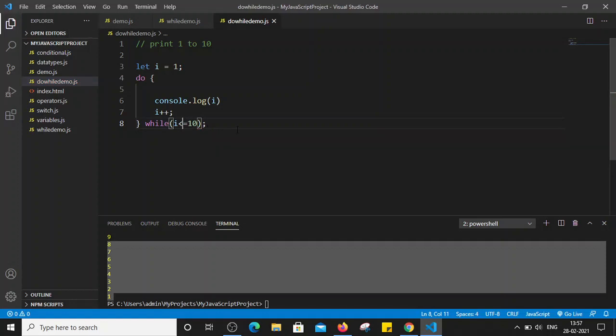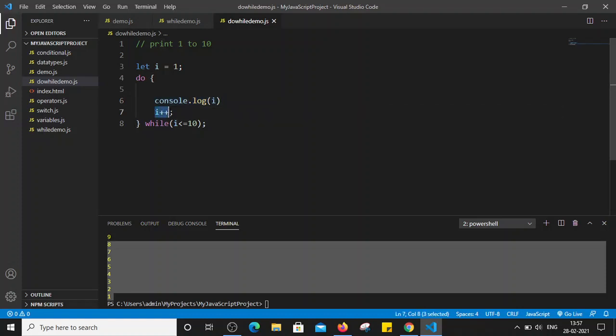I is less than equal to 10. So how will it flow? First, the I value will become 1 and it will execute whatever we have mentioned in the do block. So it will execute the value of I, which will print 1 here on the terminal. And then we are increasing the value of I by 1.